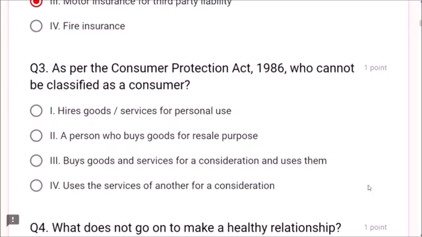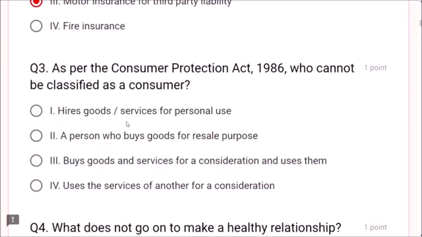Next, question 3. As per the Consumer Protection Act 1986, who cannot be classified as a consumer? Dear friends, there is an act from 1986. What does it say? So who cannot be classified as a consumer? There is a definite definition in the Consumer Protection Act 1986. Who is not a consumer?